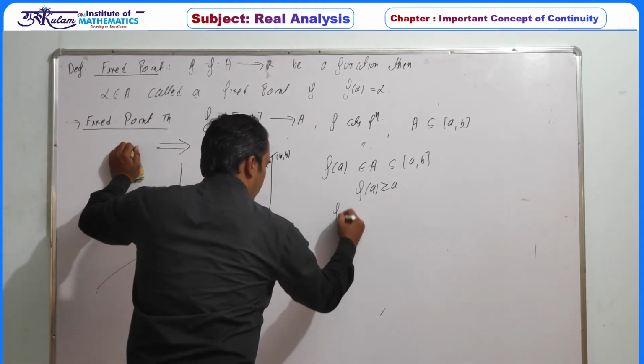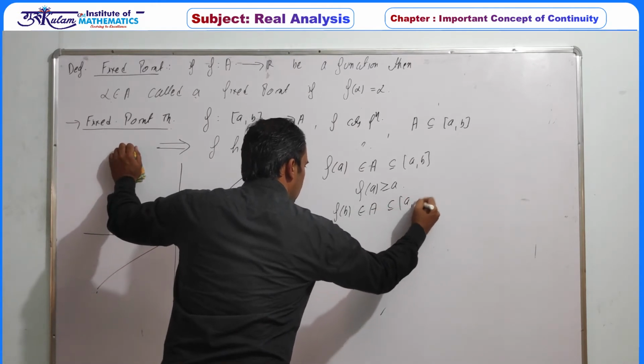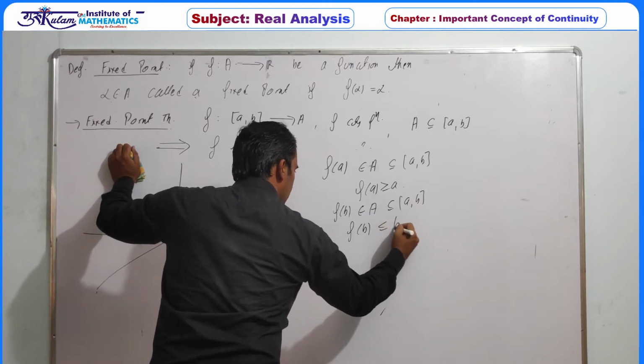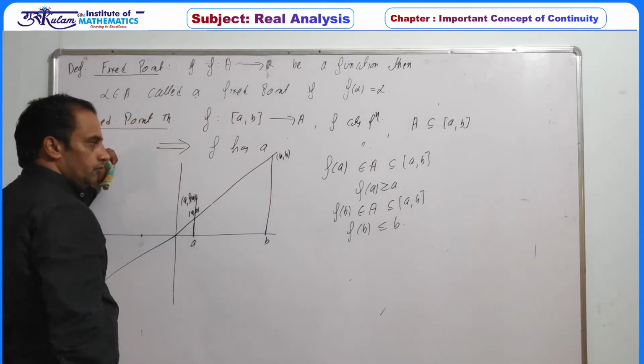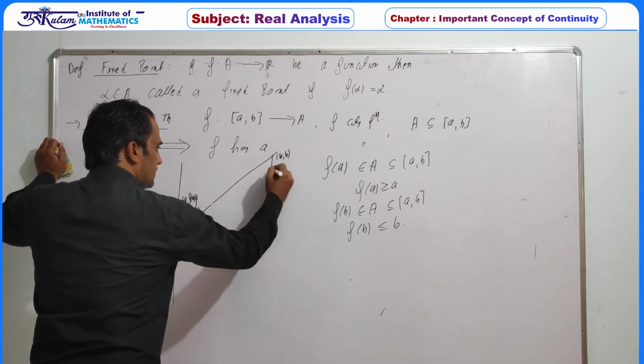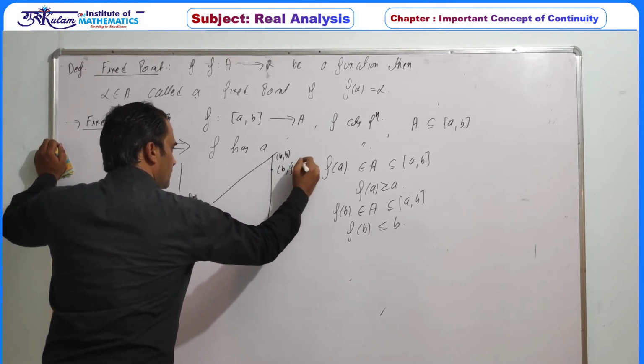Next, f of b also belongs to A, so f of b must be less than or equal to b. So we can assume this is the point (b, f of b).